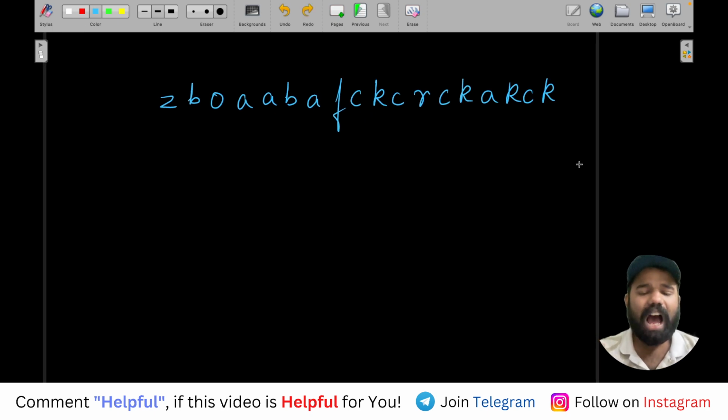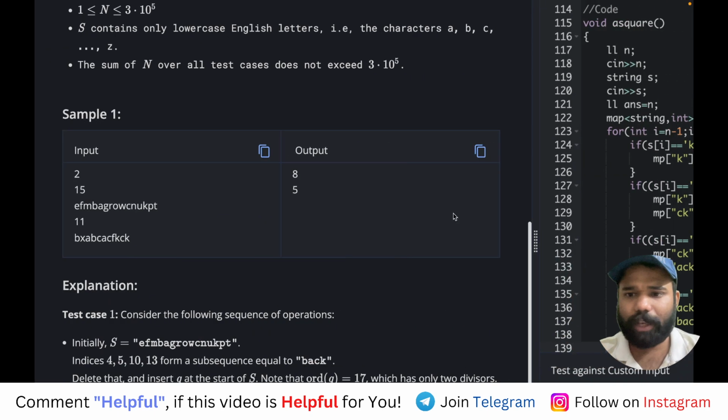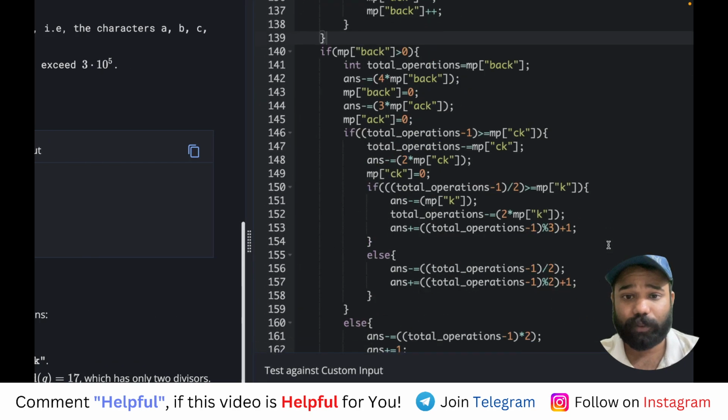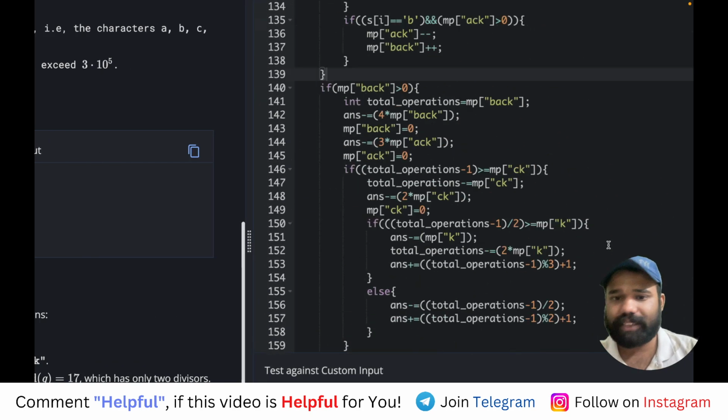Okay, now see, what do we have to do? If you see my code, I will also explain my code side by side because otherwise it will be very hectic. It's a very long code if you see. So I will explain my code side by side. Okay, what I have done.